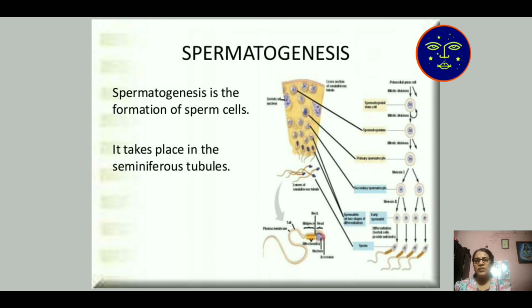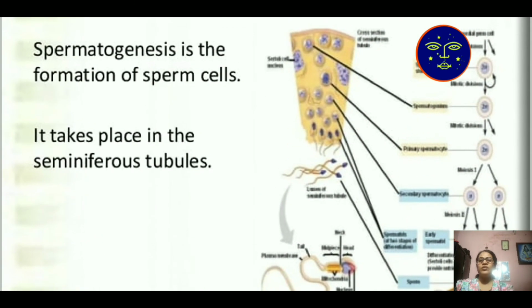Spermatogenesis is the formation of sperm cells and it takes place in the seminiferous tubules. Seminiferous tubules are the structural and functional unit of the testis. They produce sperm mother cells, and inside them sperms are produced, nourished by taking food from the nourishing cells, and they mature.